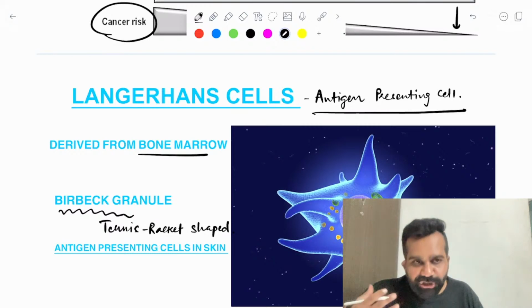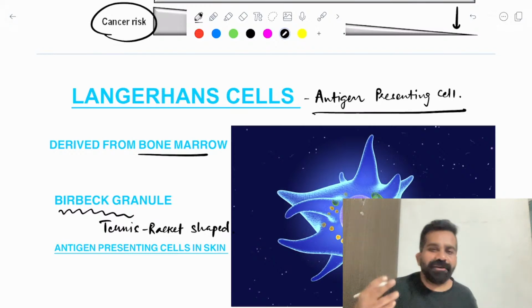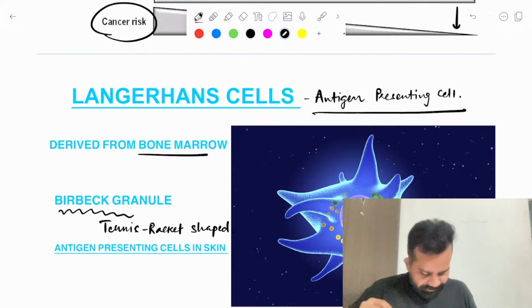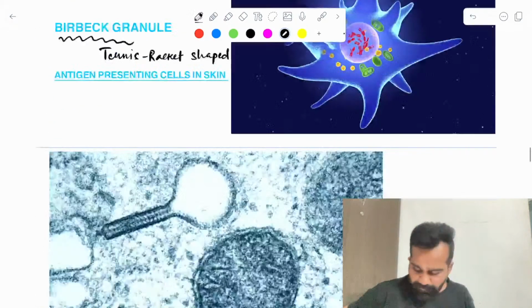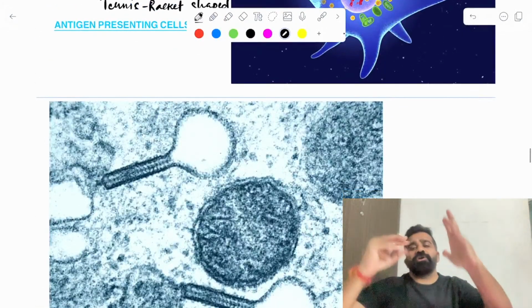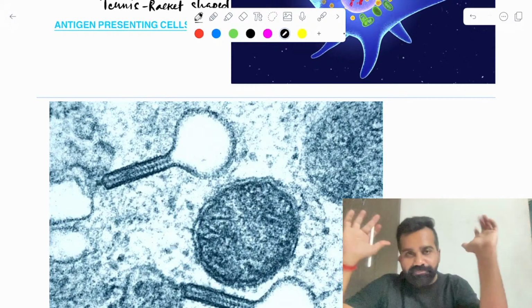These tennis racket shaped granules are known as Birbeck granules. In which disease do you see these tennis racket shaped granules increased? Very important MCQ from pathology and medicine both.